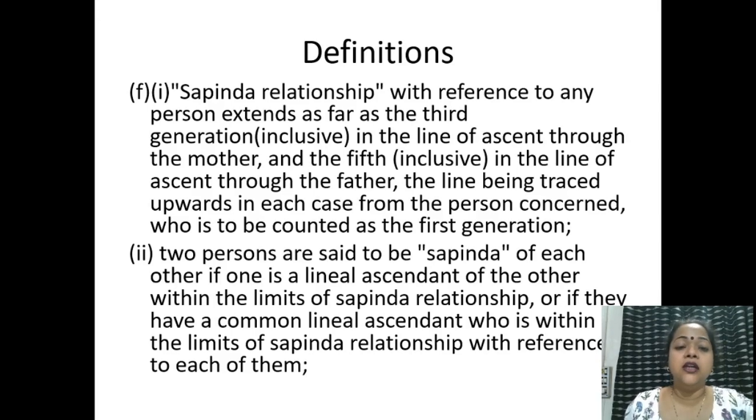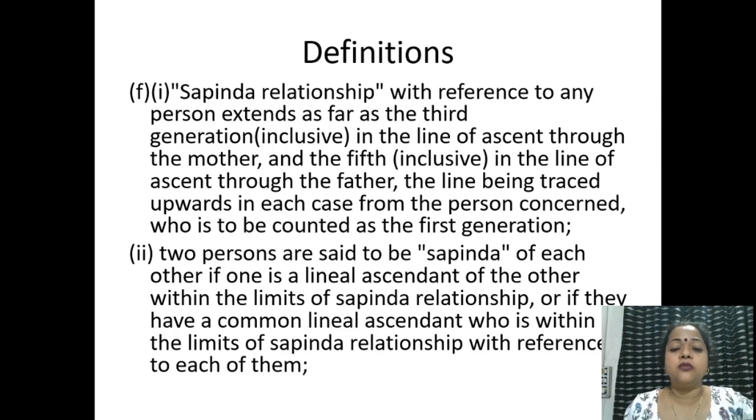So the mother's father and mother's grandfather and their children will be the sapindas of a person, and the same will apply to the father's side: father's father, father's grandfather, father's grandfather's father, and father's grandfather's grandfather. These will be the 5 degrees from the father's side, and all the brothers and sisters and the children of everyone lying between these 5 degrees will be the sapindas of that particular person.